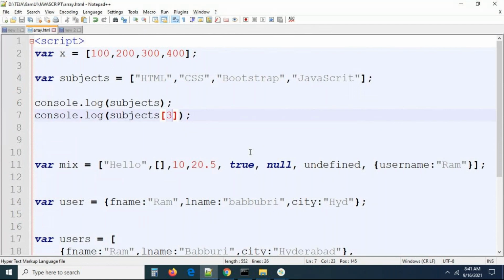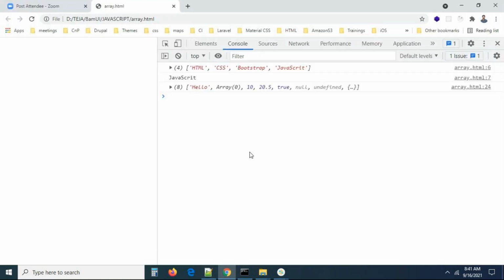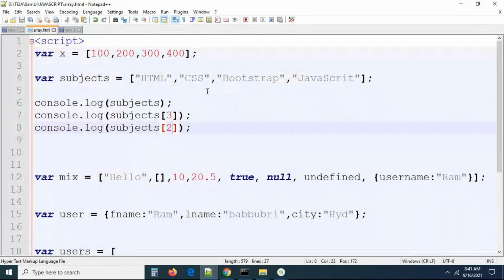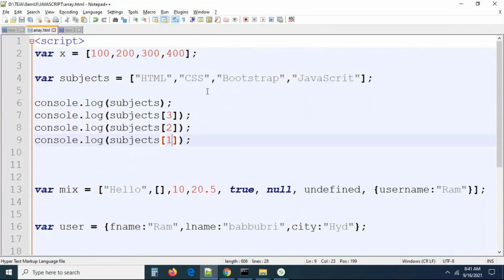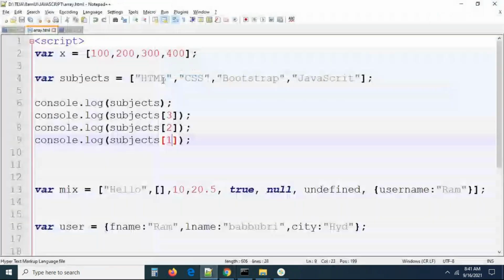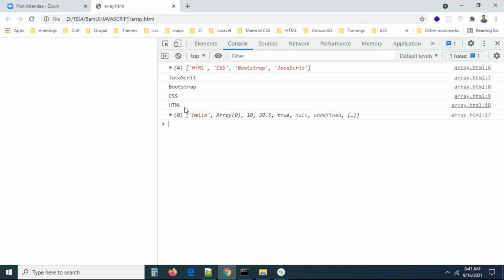If you want to get bootstrap also, at what position is bootstrap? At second position bootstrap is there. Now I am writing something like this. Now you can see JavaScript and bootstrap. I'm taking this as one position, and you are able to see the CSS. Now I'm taking 0th position. At 0th position, I'm having HTML, CSS, JavaScript, and Bootstrap. Everything I'm able to get.